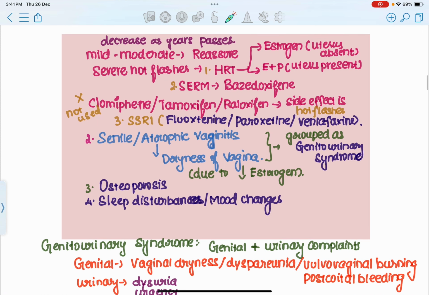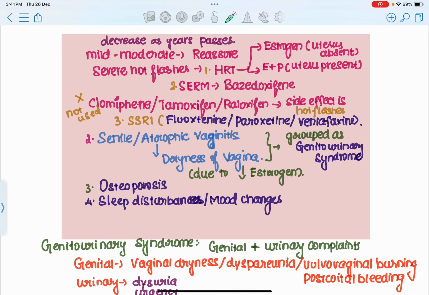Is that clear? Yes. So what are the other drugs which can be used? Those are selective serotonin reuptake inhibitors, called SSRIs, which are fluoxetine, paroxetine and venlafaxine. So these three drugs can also be used in the management of severe hot flashes. So what are the three options we have? Hormone replacement therapy, followed by SERMs and SSRIs, are the drugs most commonly administered for the treatment of severe hot flashes. Is that clear? Yes. Okay.